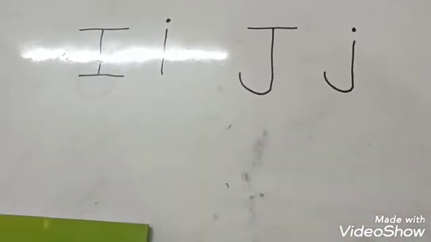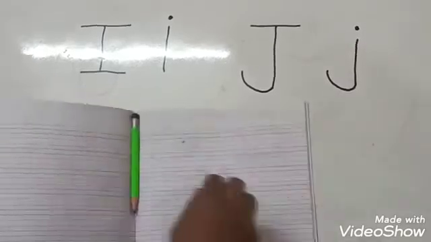Now see in your notebook. Red line, blue line, blue line, red line. Red line, sleeping line, red line to blue line, standing line and sleeping line. Small I, standing line between blue line and dot.